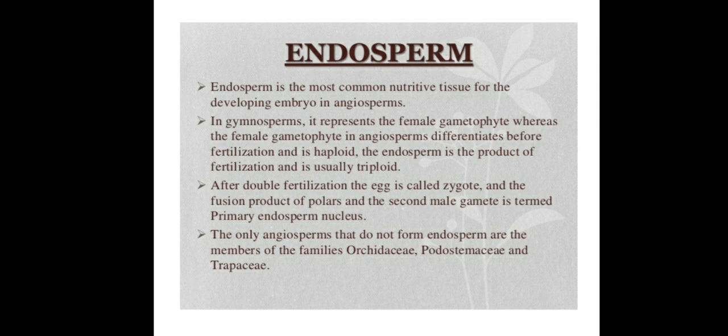How is endosperm formed in angiosperms? Endosperm formation is because of one phenomenon called double fertilization. What does double fertilization mean? Here in angiosperms, two types of fertilization occur. One is syngamy, another one is triple fusion.